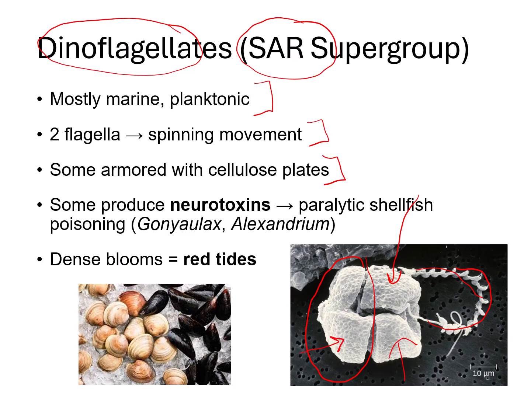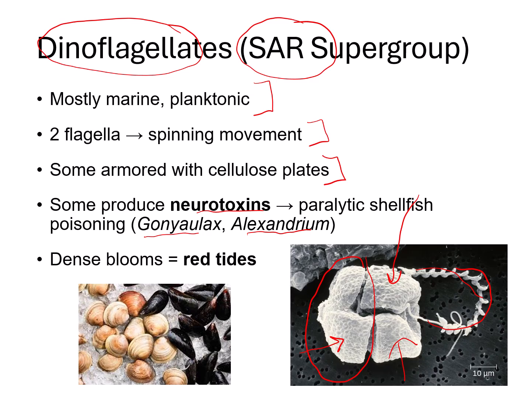Certain species can produce neurotoxins that cause paralytic shellfish poisoning. Examples of dinoflagellates that can make neurotoxins include Gonyaulax and Alexandrium. When they bloom densely, these dinoflagellates can cause something known as a red tide. It's called a red tide because dinoflagellates can contain a variety of pigments.